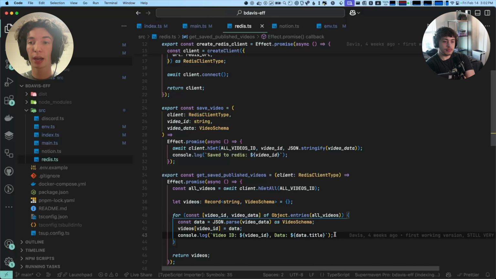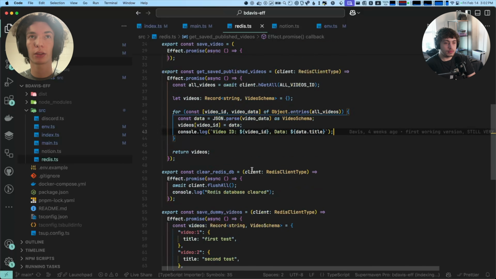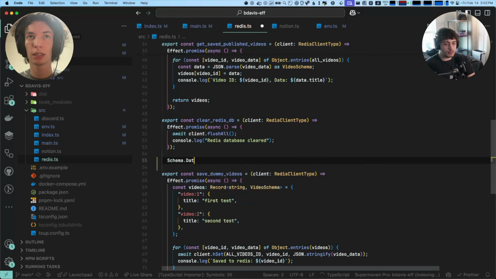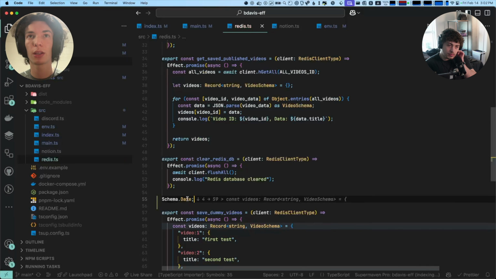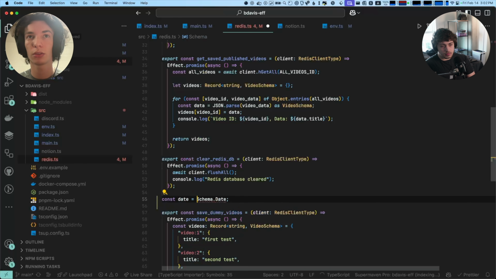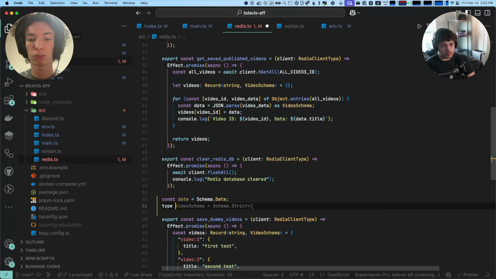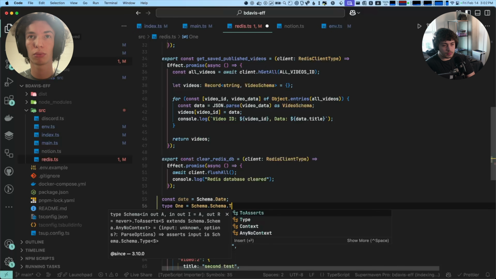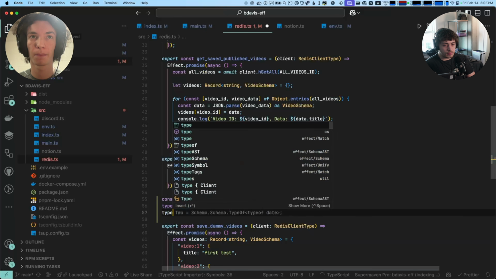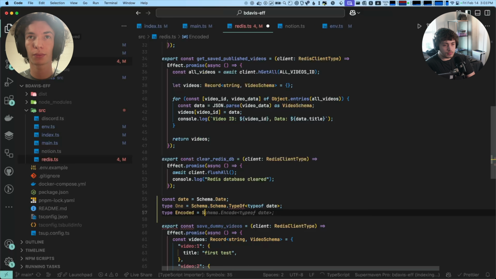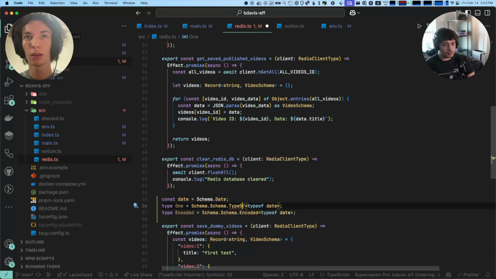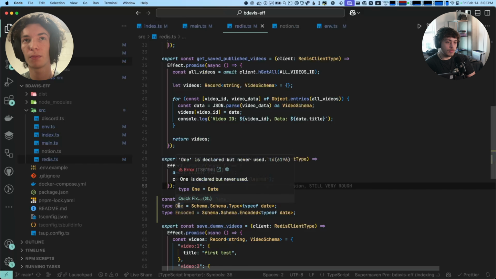But schema has, here we can actually look at what this looks like. So schema date. If we look at const date equals date, and then type one equals schema dot type, you can see that here this is date.